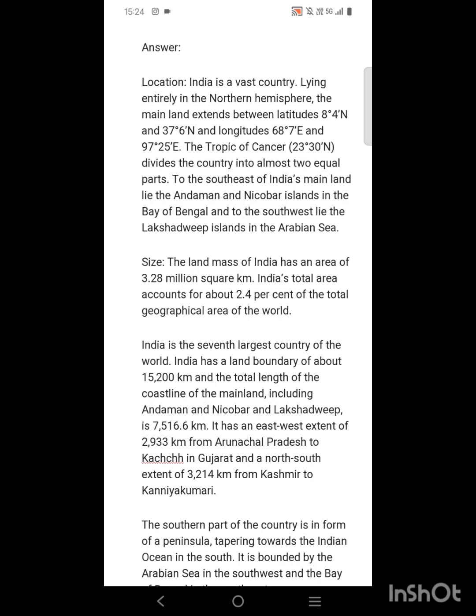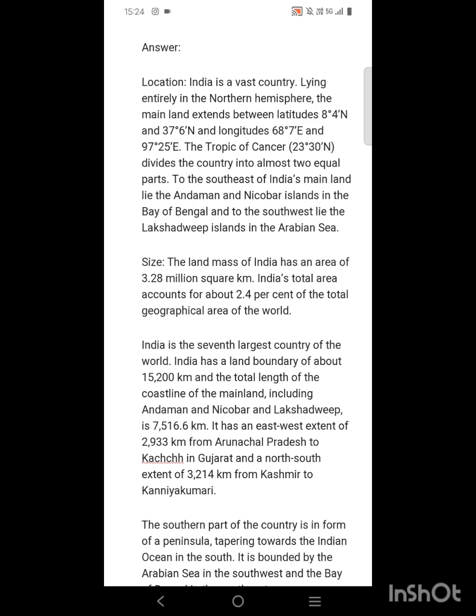Location. India is a vast country lying entirely in the northern hemisphere. The mainland extends between latitudes 8 degree 4 minute north and 37 degree 6 minute north, and longitudes 68 degree 7 minute east and 97 degree 25 minute east. The Tropic of Cancer, 23 degree 30 minute north, divides the country into almost 2 equal parts. To the southeast of India's mainland lie the Andaman and Nicobar Islands in the Bay of Bengal, and to the southwest lie the Lakshadweep Islands in the Arabian Sea.